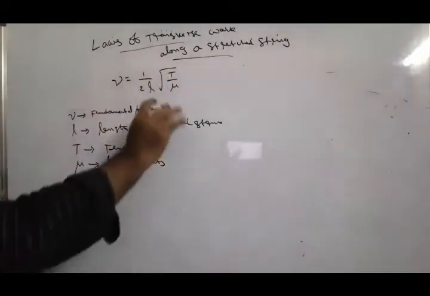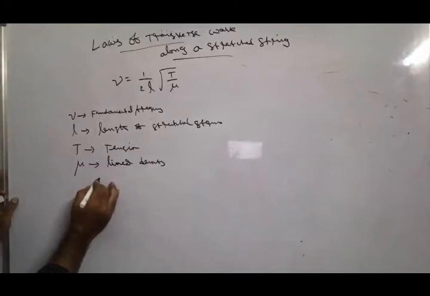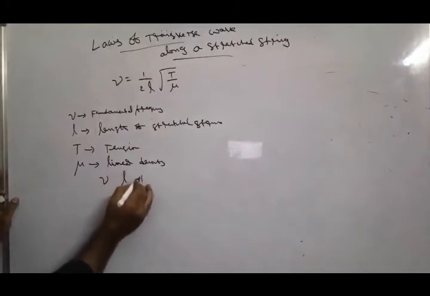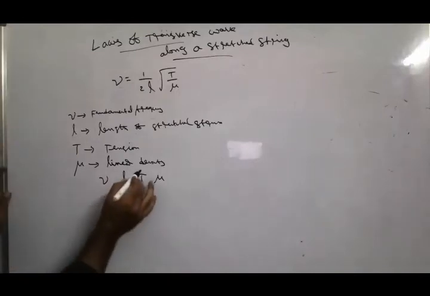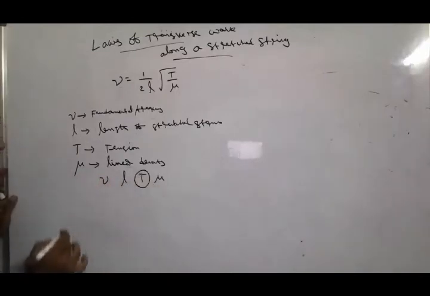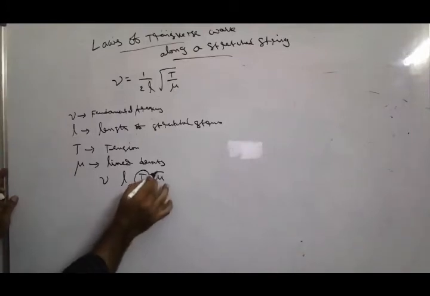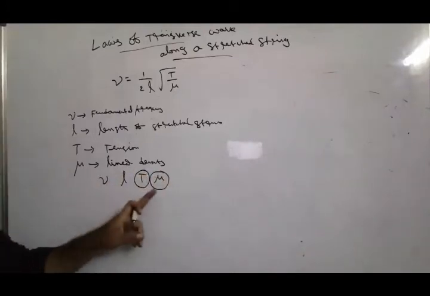These are nu, L, T, mu. Here we are taking a constant tension in the string and constant linear density of the wire.